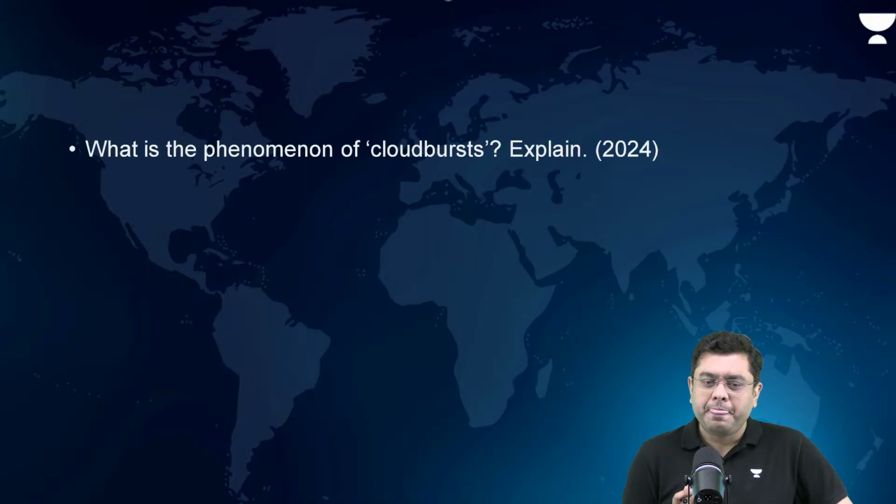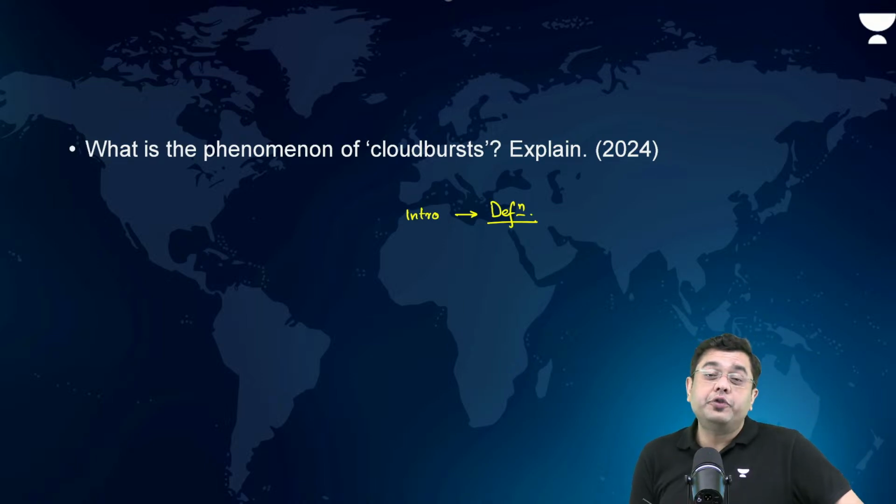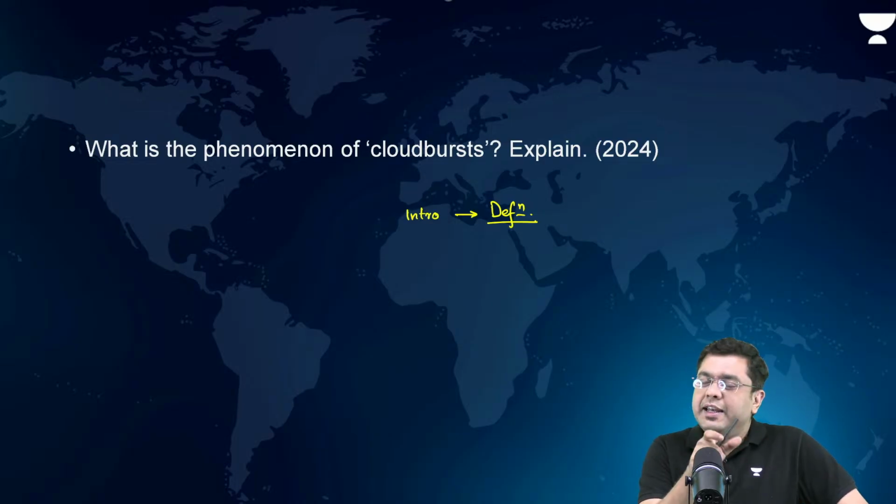What is the phenomenon of cloudburst? This was a straightforward, simple question which was asked. So, how do you write the answer? Basically, in the intro, talk about the definition of cloudburst. When do we say that a cloudburst has occurred? We declare it when, in a restricted area, the area specification being 10 kilometer by 10 kilometer, within 1 hour, the time restriction, the amount is greater than 10 centimeters. That is what a cloudburst is, right?